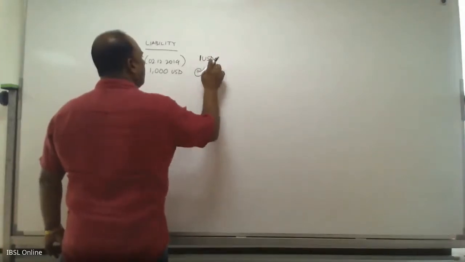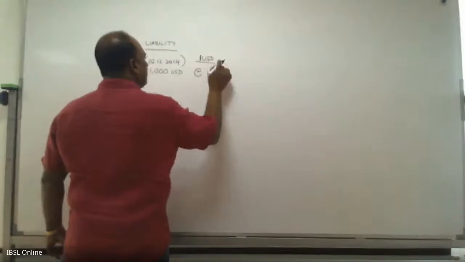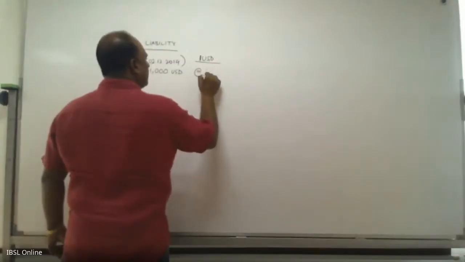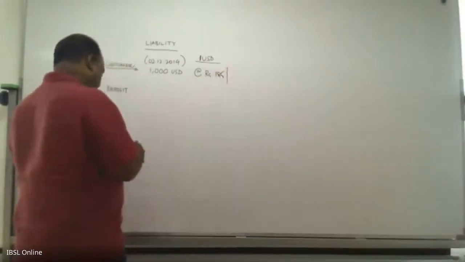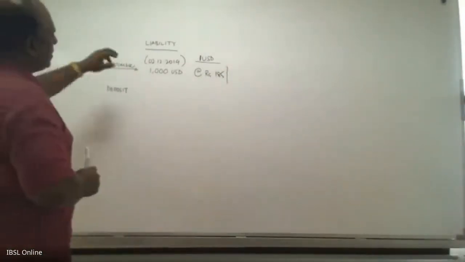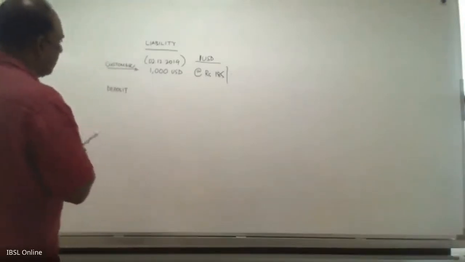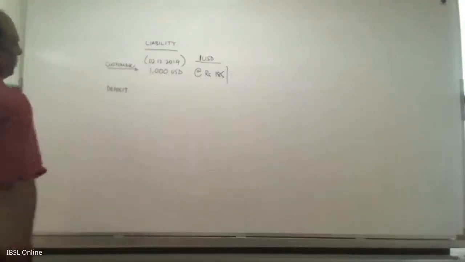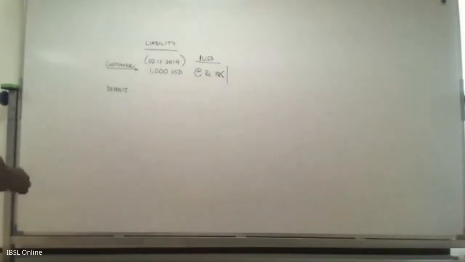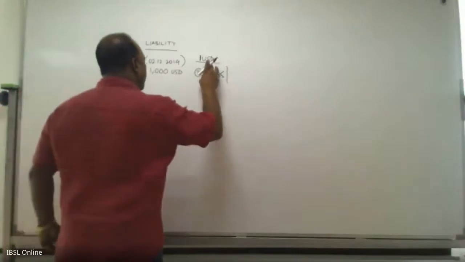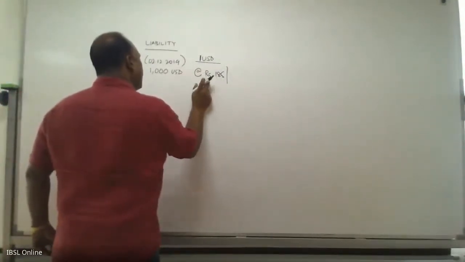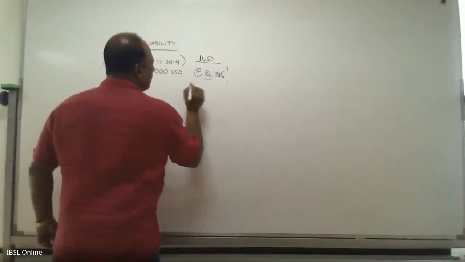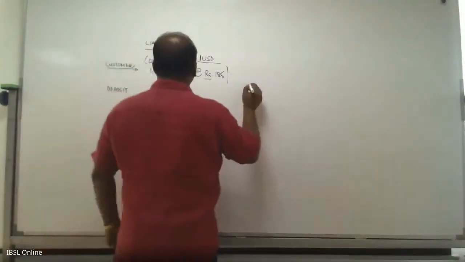One USD will be equivalent to 185 rupees. So now this customer has given you $1,000. But for you to put it in the financial statement, you have to use the exchange rate, which is called the spot exchange rate. Now this is how the transaction is going to happen.